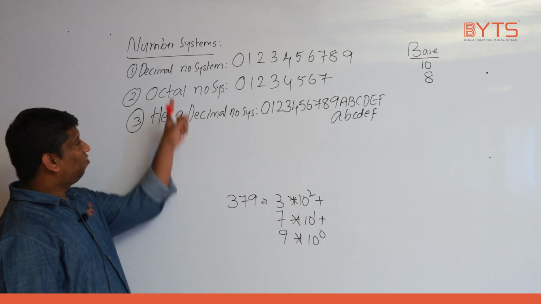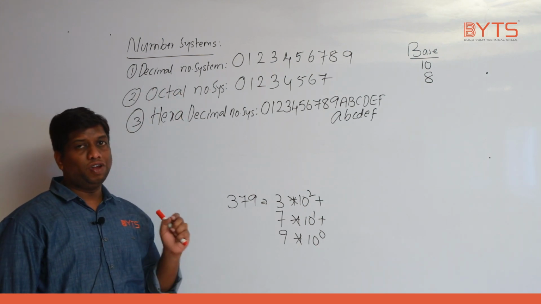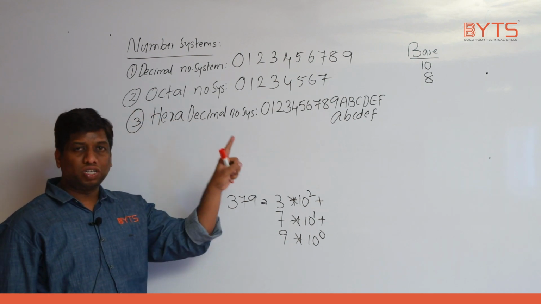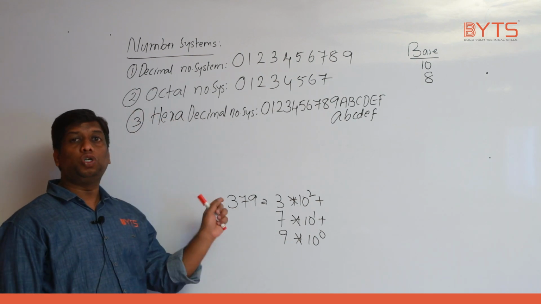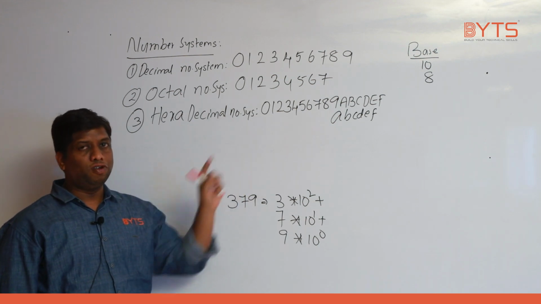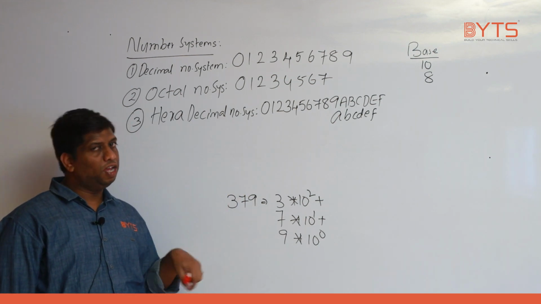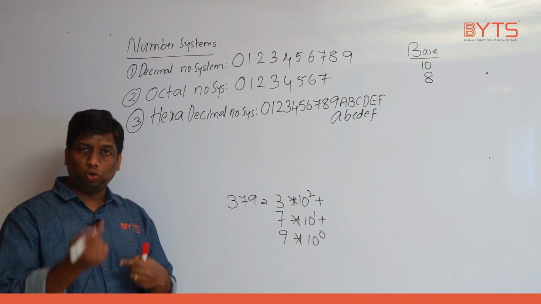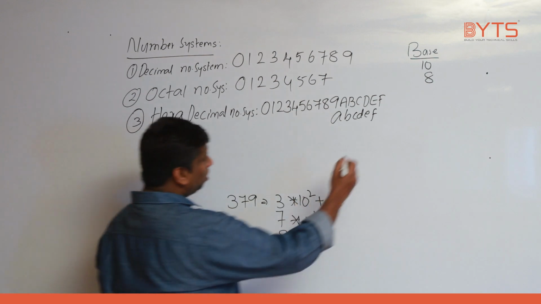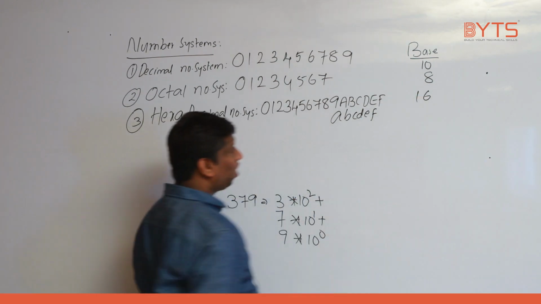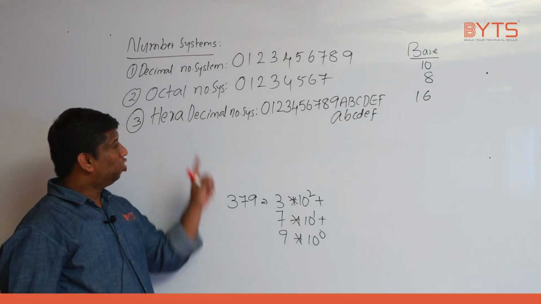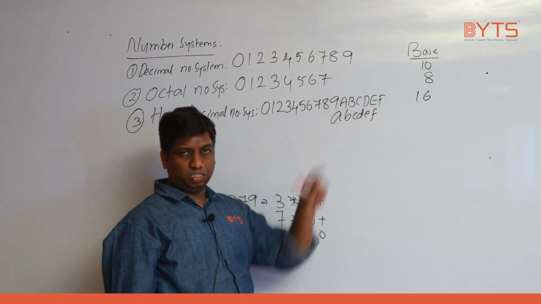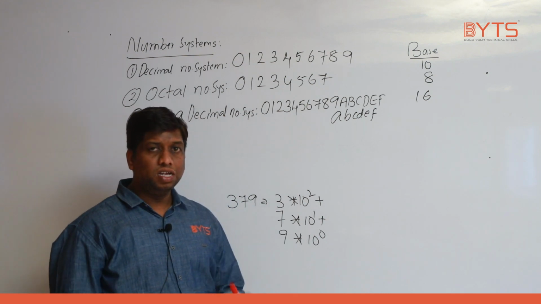Okay, fine. So what is the first one? Decimal number system, we have 0 to 9. Octal number system, 0 to 7. Hexadecimal number system, 0 to 9 and A to F. Which A? Capital A or small a? Both we can write, and you can mix both also. Totally we have how many numbers? 16 numbers. If you count 0 to 9 that is 10, then 11, 12, 13, 14, 15, 16. That is the reason base is considered as 16.